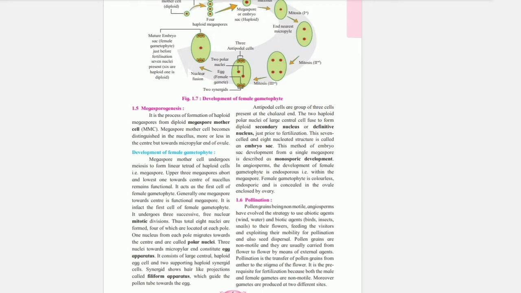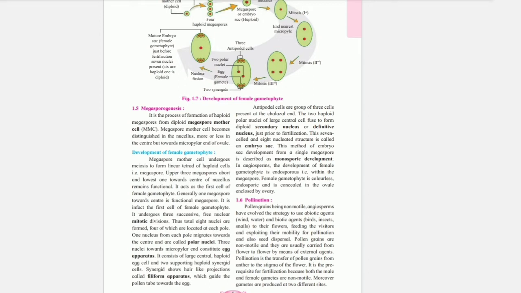Megasporogenesis. It is the process of formation of haploid megaspores from a diploid megaspore mother cell. The megaspore mother cell becomes distinguished in the nucellus, more or less in the center but towards the micropylar end of the ovule. Development of female gametophyte. The megaspore mother cell undergoes meiosis to form a linear tetrad of haploid cells, that is megaspores. The upper three megaspores abort and the lowest one towards the center of the nucellus remains functional. It acts as the first cell of the female gametophyte.